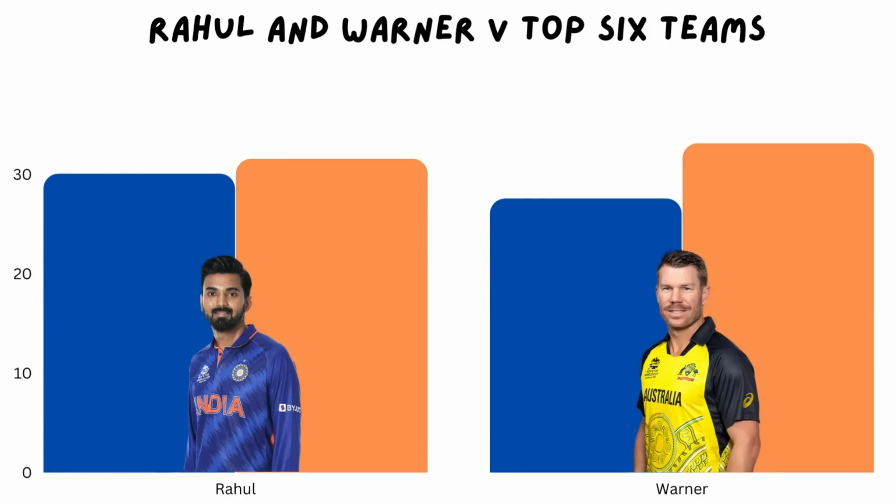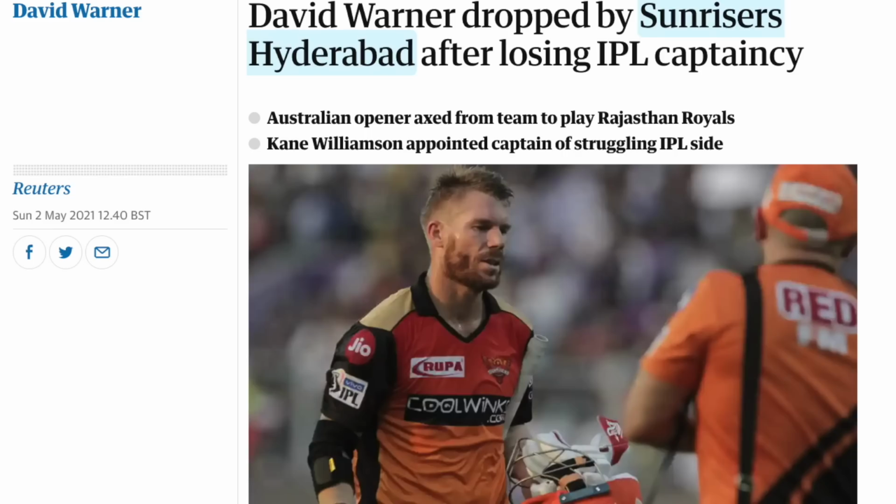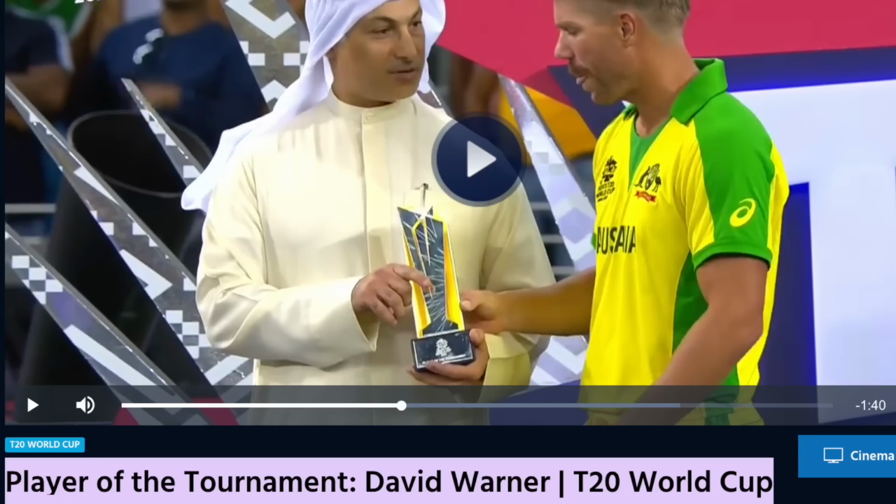And I didn't pick Warner by accident either. In 2021's IPL, David Warner was dropped by the Sunrisers as captain because he couldn't find a run. And when he did, he found them slowly. A few months later, he was the player of the tournament as Australia came together at the last moment to steal that World Cup. He was outstanding in that tournament. And then what happened in the latest edition? He made no runs. What happened to KL Rahul and David Warner is just part of the inherent randomness of T20 innings. It's not some weakness against the world's best bowlers.